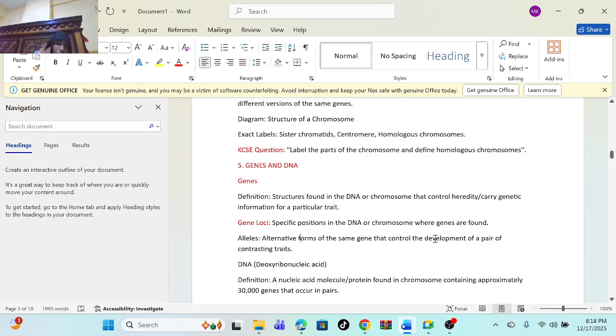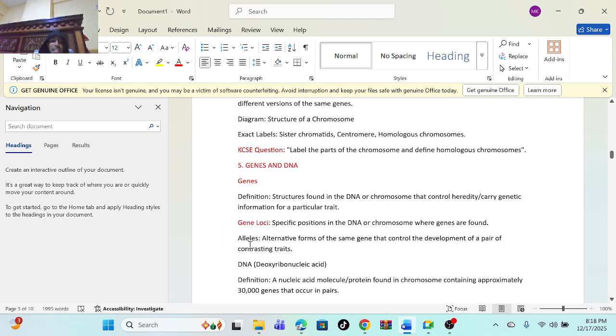I told you first of all, genes are found on the DNA. The specific position where the genes are found is known as gene loci. I think you have understood. Then the next is the alleles.